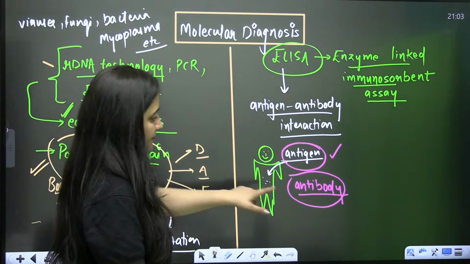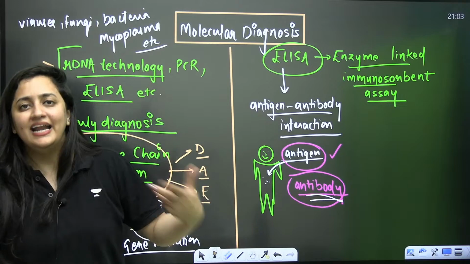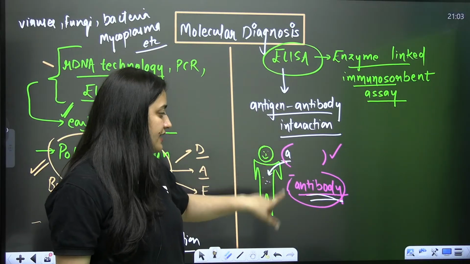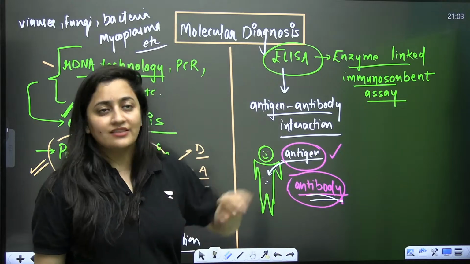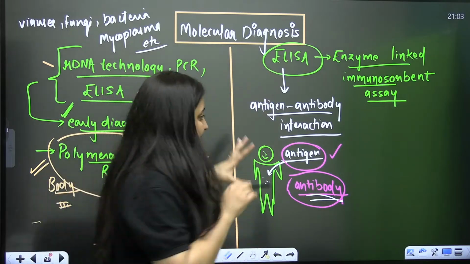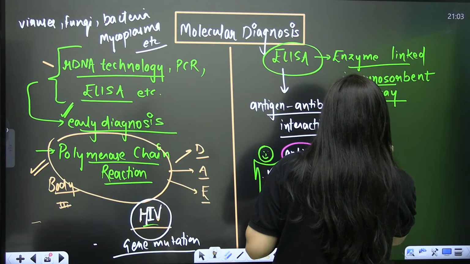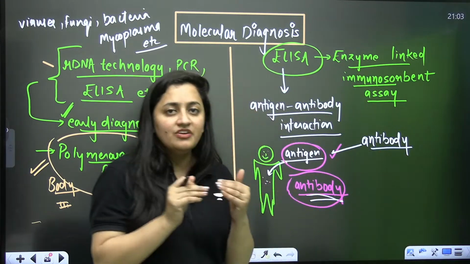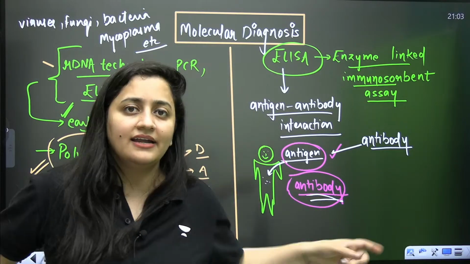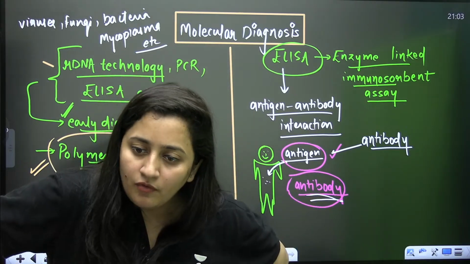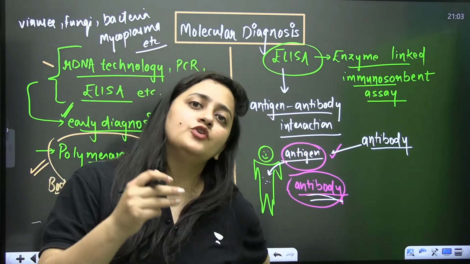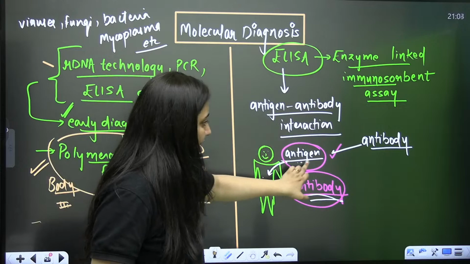Now let's say I want to check one antigen. I am suspecting something, thinking that antigen is there in Chintu's body, and I'm going to check that with the help of ELISA. So obviously we should have the antibody against this antigen. We must have the antibody that can bind with this antigen if we want to perform the ELISA.